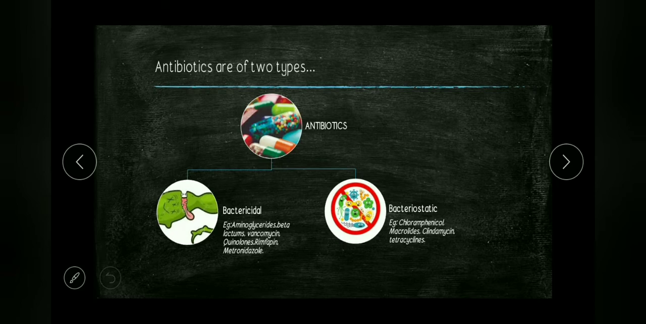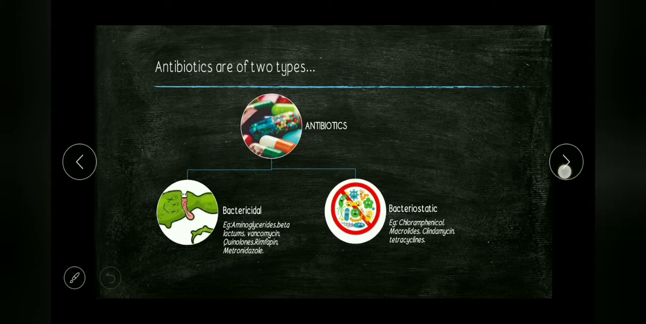Then next, antibiotics are of two types, simply bactericidal and bacteriostatic. Bactericidal antibiotics are those which kill microorganisms, and bacteriostatic antibiotics are those which inhibit the growth of microorganisms. Examples of bactericidal antibiotics are aminoglycosides, beta-lactams, vancomycin, quinolones, rifampicin, metronidazole, etc. Examples of bacteriostatic antibiotics are chloramphenicol, macrolides, clindamycin, tetracyclines, etc.